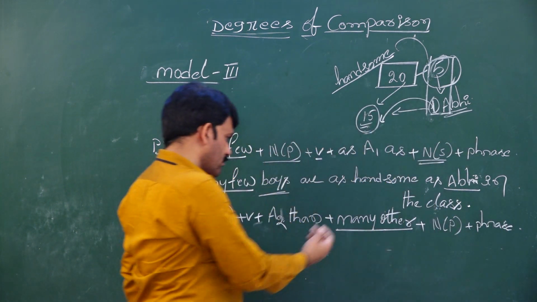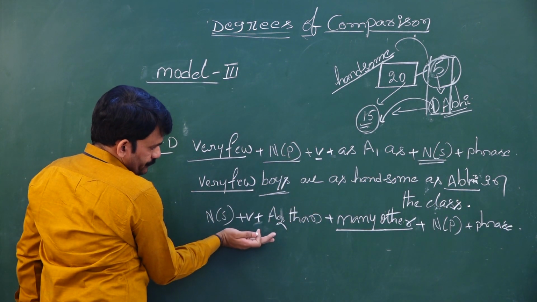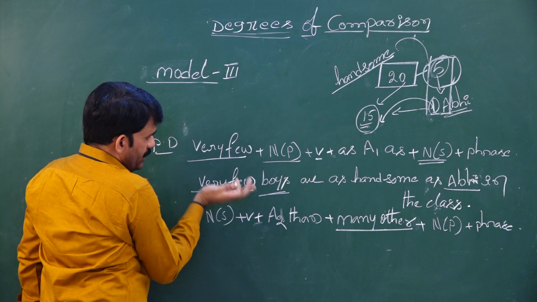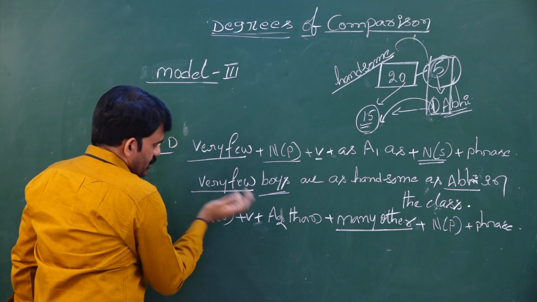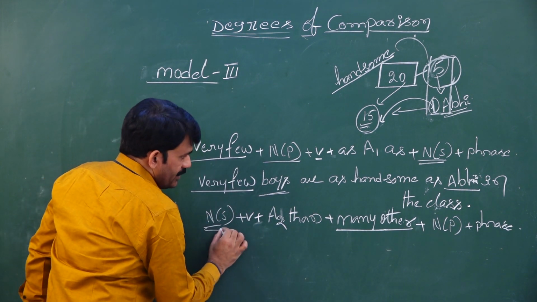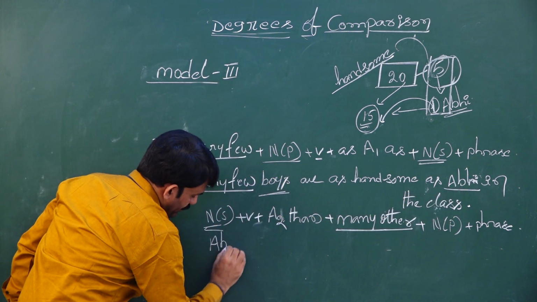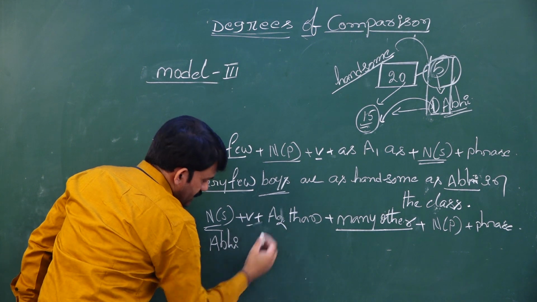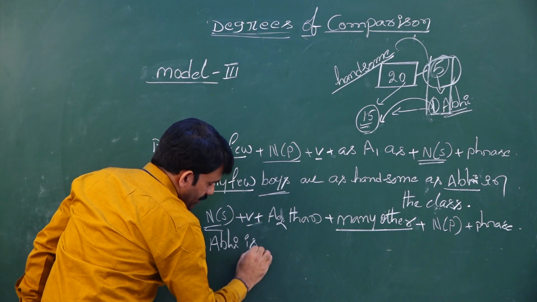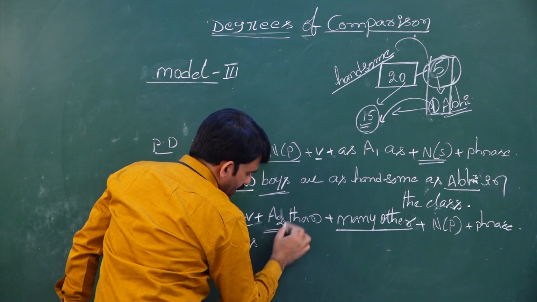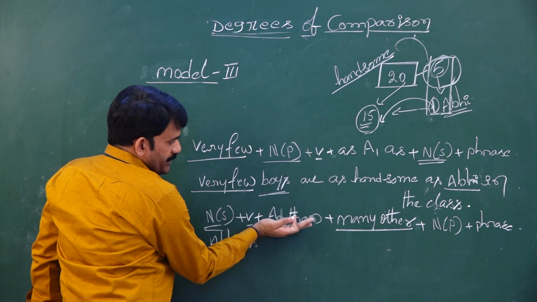Now let me write a sentence using this structure. What is the noun singular here? Abhi. Then I am starting my sentence with Abhi. What is the singular verb? Is. Abhi is. Then I need to take my comparative form of the adjective.